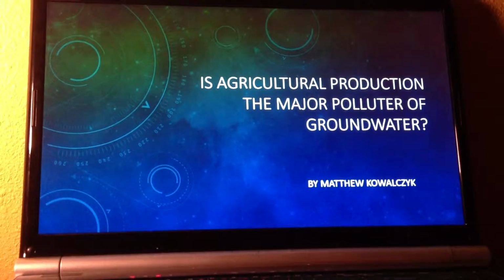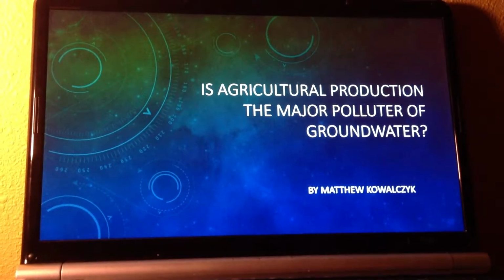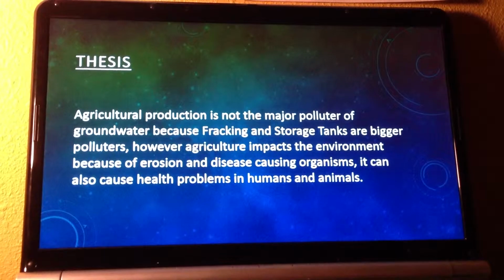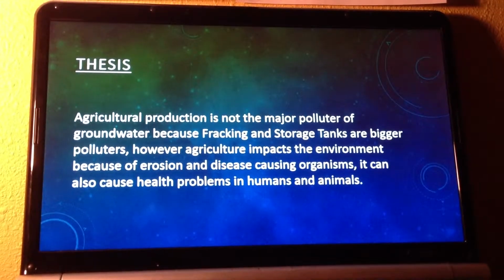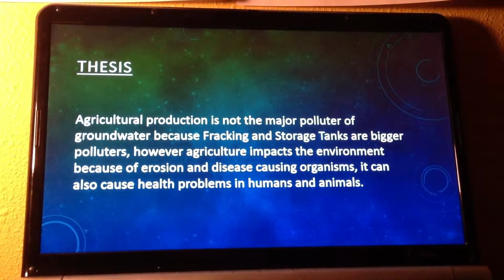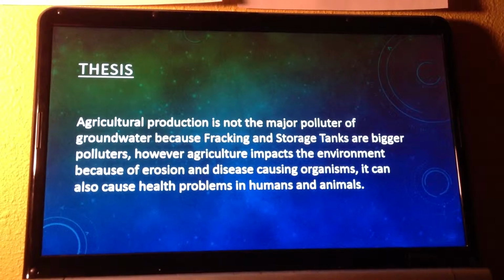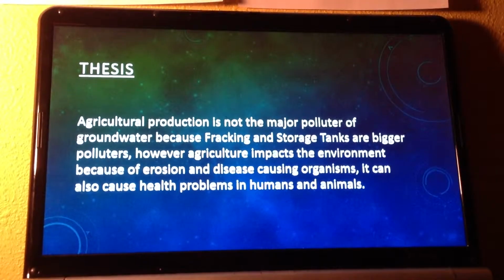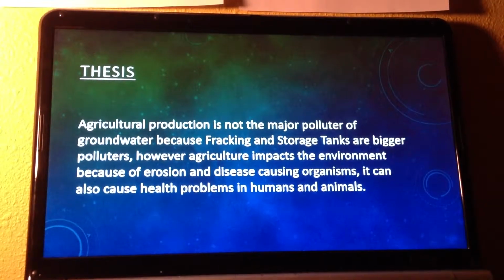Agricultural Production the Major Polluter of Groundwater? By Matthew Kowalczyk. Thesis: Agricultural production is not the major polluter of groundwater because fracking and storage tanks are bigger polluters. However, agriculture impacts the environment because of erosion and disease-causing organisms, and it can also cause health problems in humans